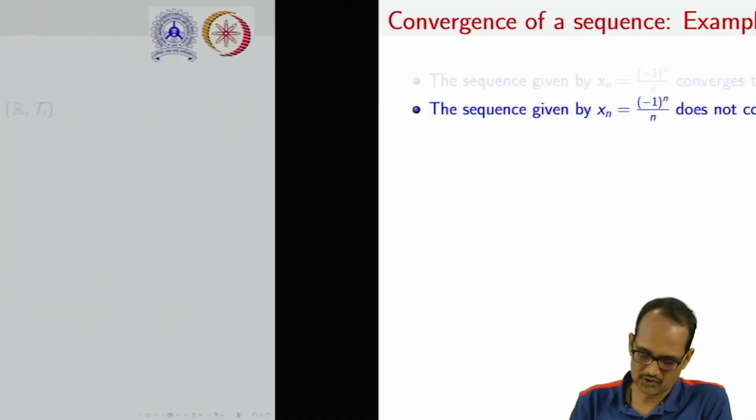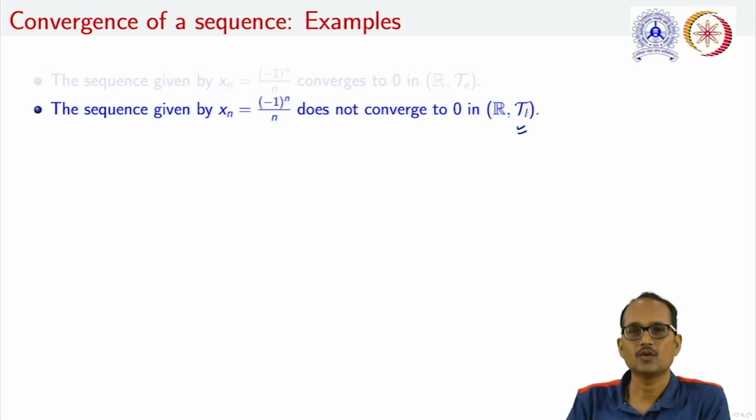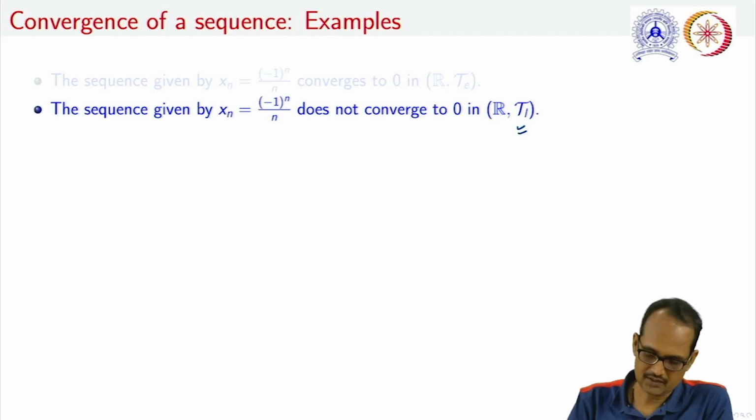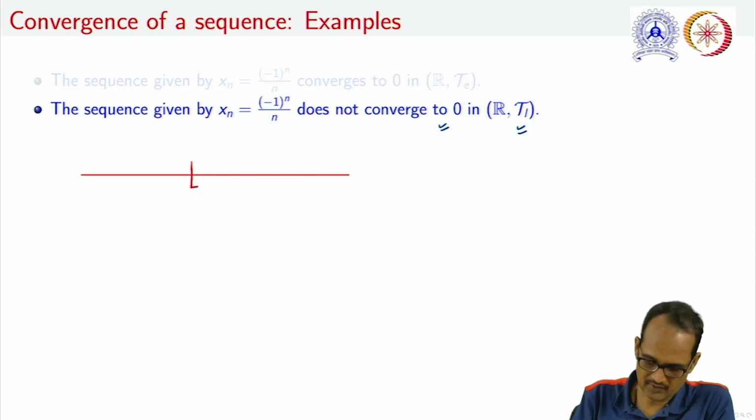But if we change the topology on R and we begin with lower limit topology, then this sequence will not converge to 0. Why? If we are taking an open set, let us take any point, for example, this is [0, epsilon).